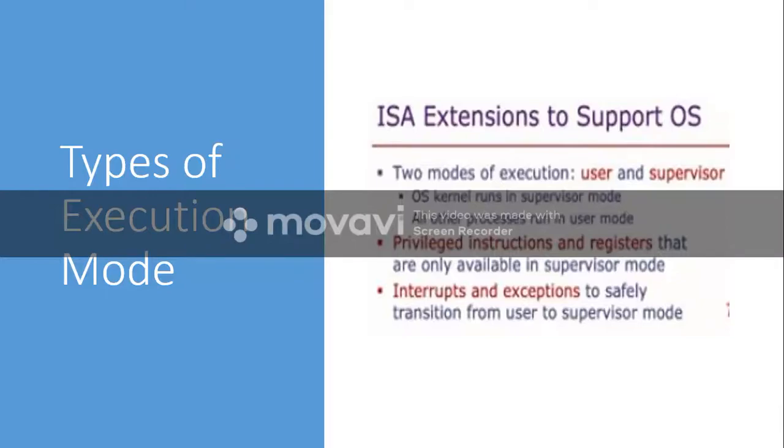Okay, fine. Now what we will be discussing: we already discussed the difference between a program and a process. What is a program? A program is a set of instructions, whereas a process is a program which is under execution. A process includes the program and its states, its register states, its memory; all these put together we call a process. Now there are two modes in which a process can execute.